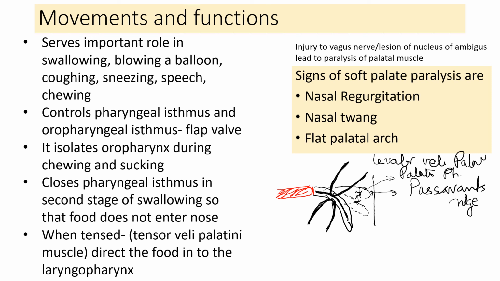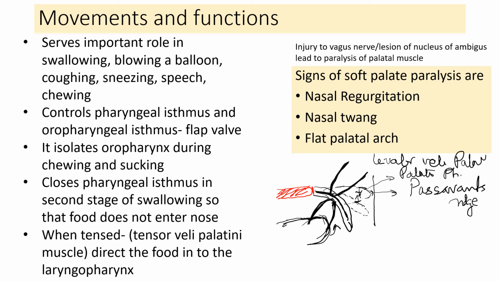The palatoglossal muscle, which is attached to the base of the tongue, lifts the base of the tongue up and approximates the two palatoglossal arches to close the oropharyngeal isthmus. So this is how it controls the action of swallowing and the mechanism of voice production.